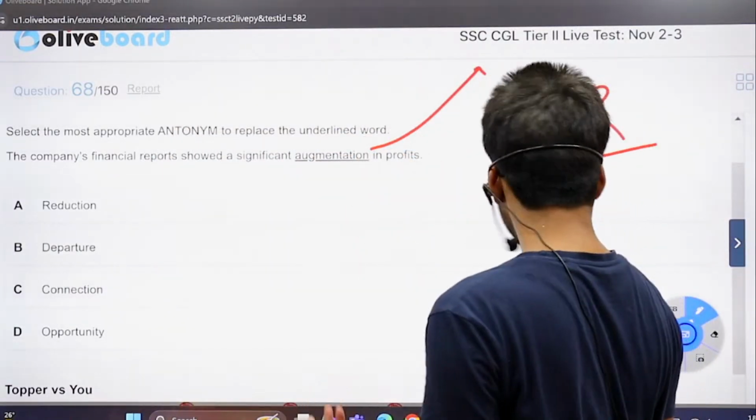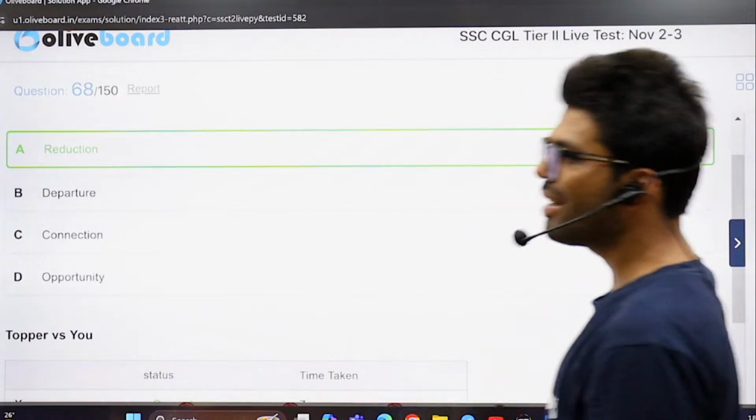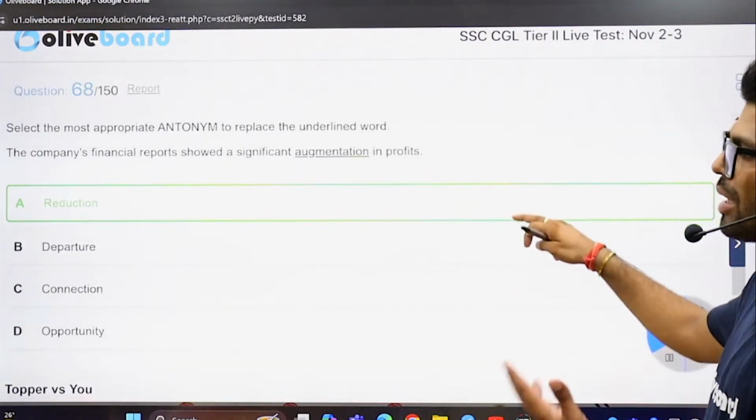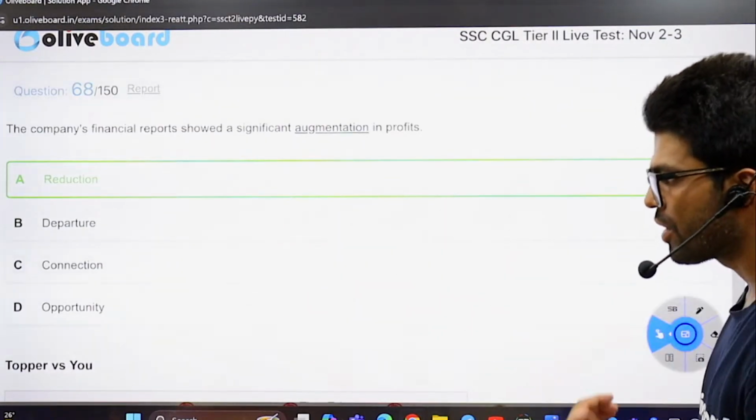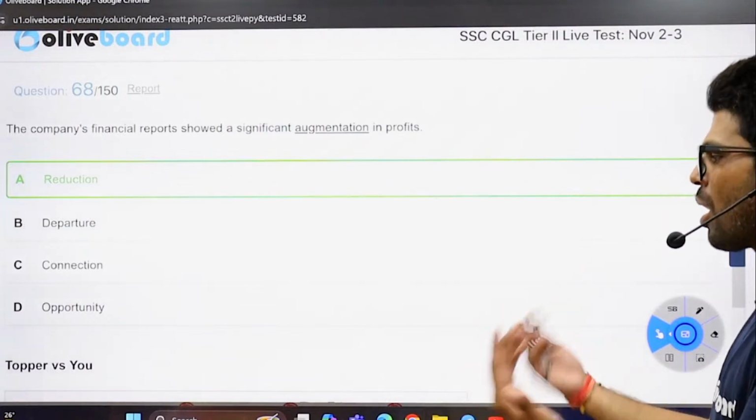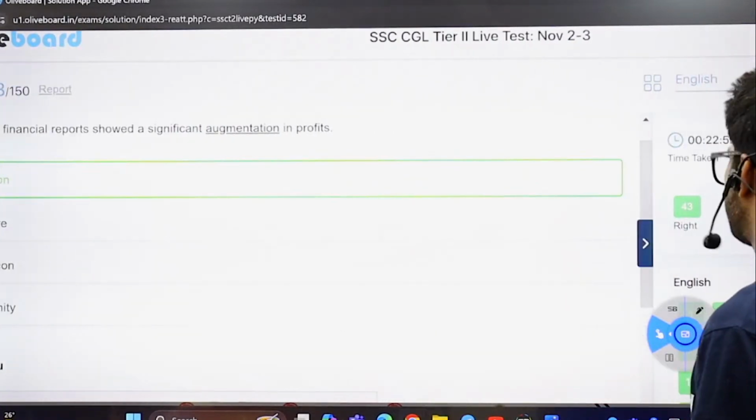Increase, we can say. Let's pick the antonym. Reduction, I won't go through the other options. That's the antonym of increment. What about the other options? Departure, no. Arrival of a train, departure of a train. Connection, opportunity, not at all.